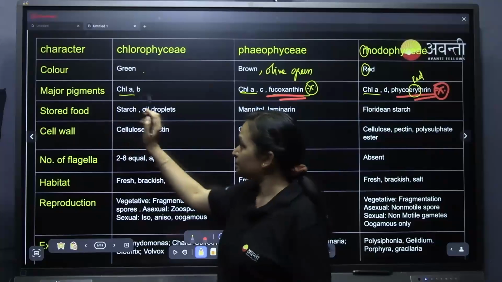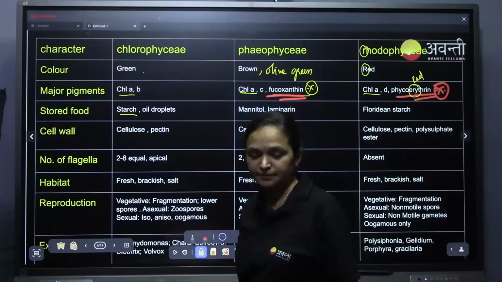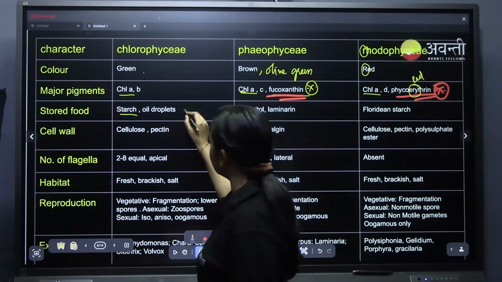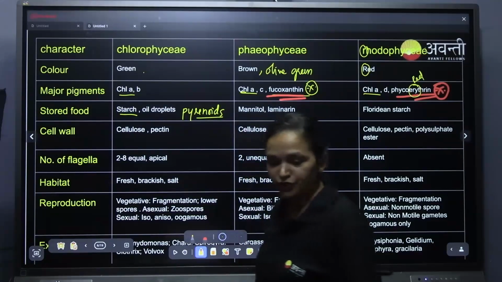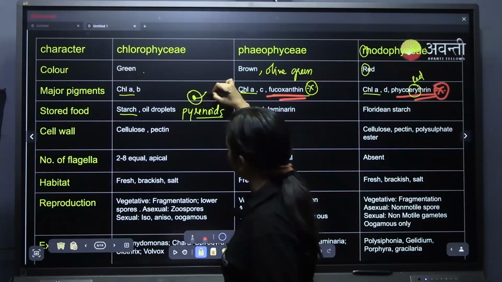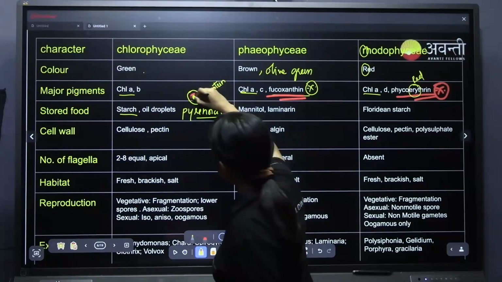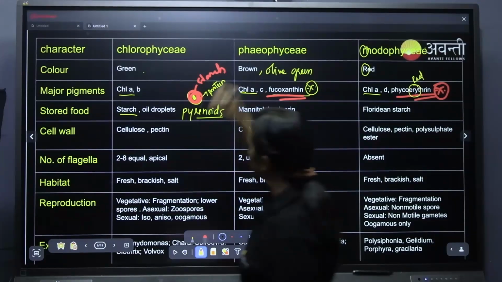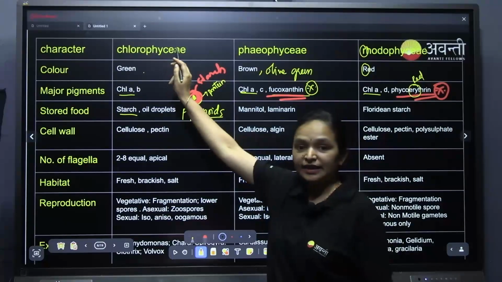Now coming to the storage food. The storage food of the green algae is starch and sometimes oil droplets, otherwise pyrenoids. Pyrenoids have protein in the middle, a globule, and it is covered by starch. This is protein, and this one is starch. That is pyrenoids, especially in green algae.